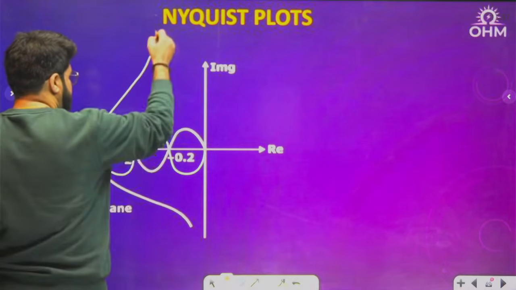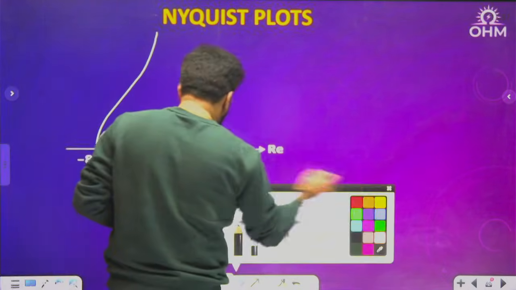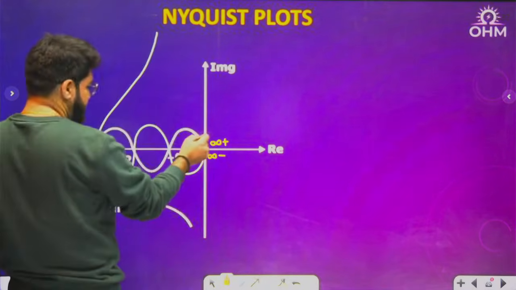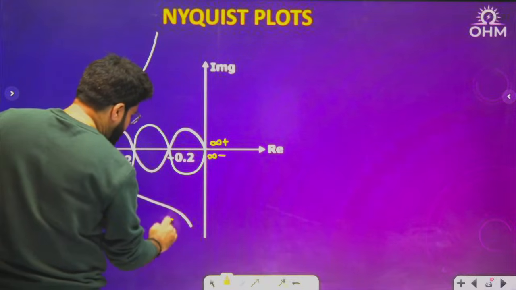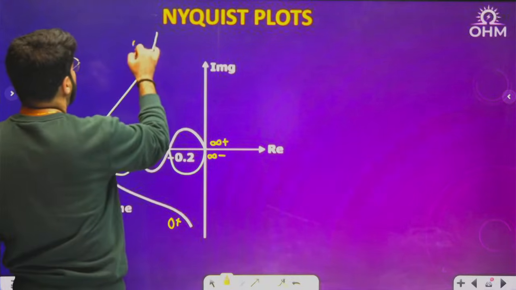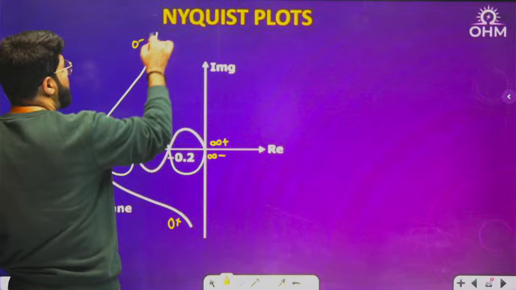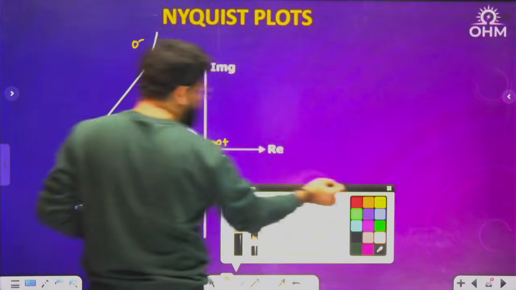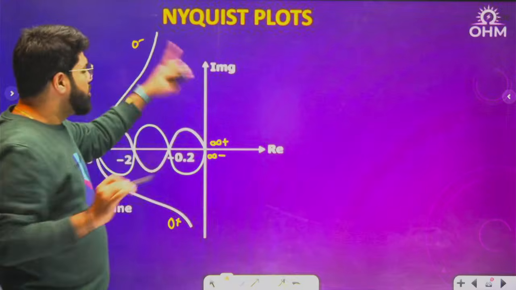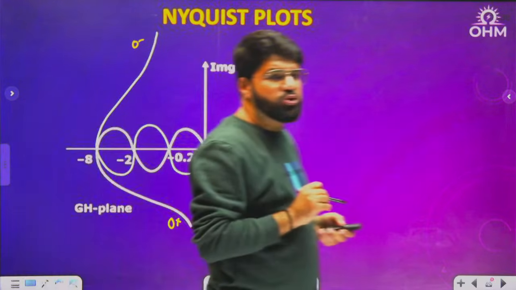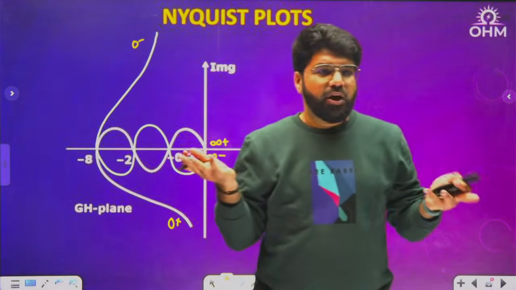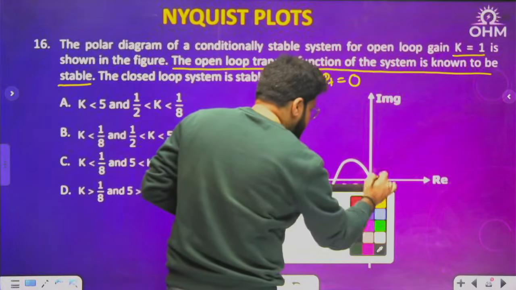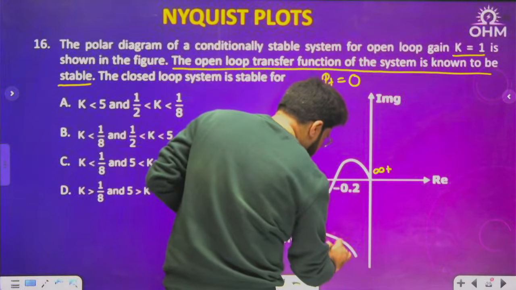About the x-axis. Okay, so we should always know that ending means infinity. So this is infinity plus, and the image is infinity minus. If the ending given is 0 plus, this automatically becomes the image 0 minus. Now 0 minus to 0 plus, just simply join the 0 minus to 0 plus. But one important thing: by how much angle will you join? I'll tell you that also. This is infinity plus, this is 0 plus.